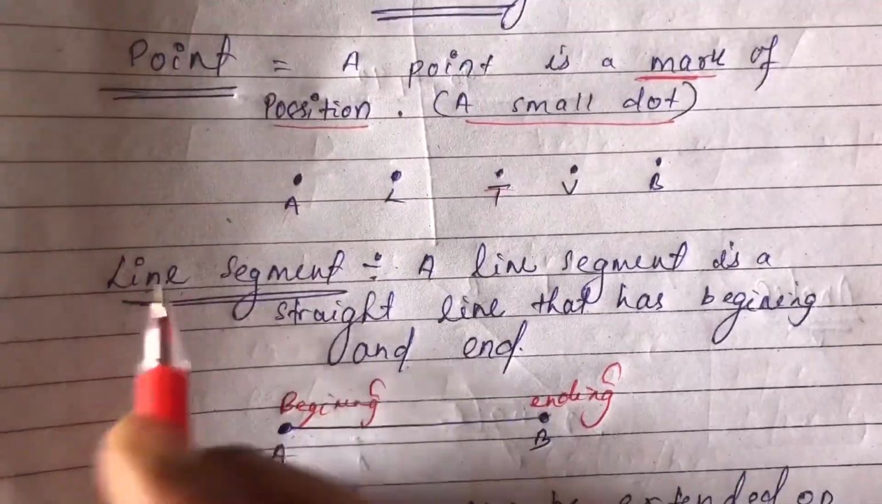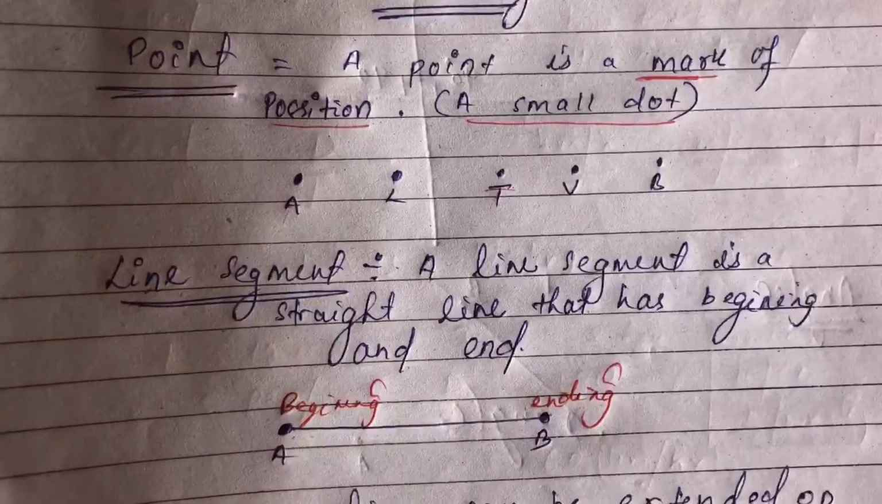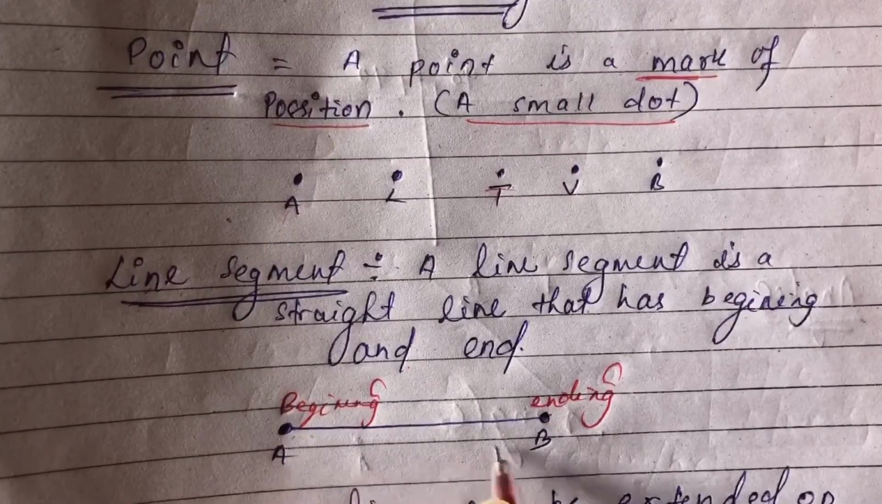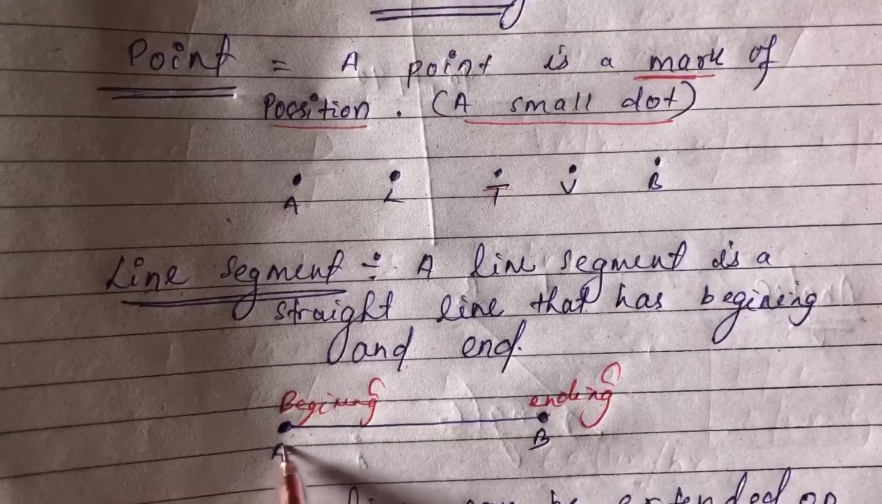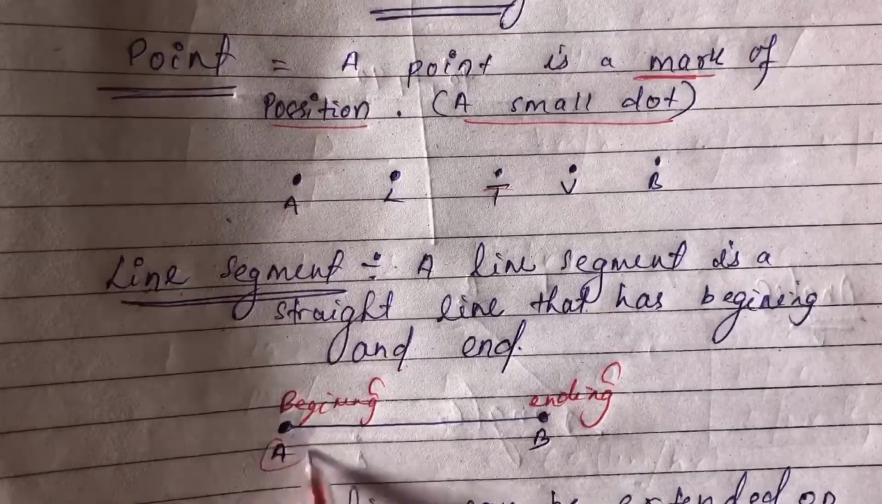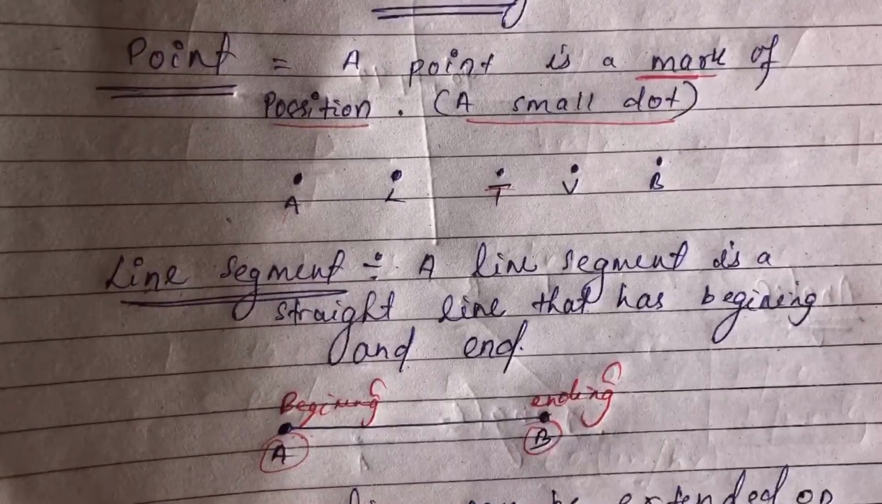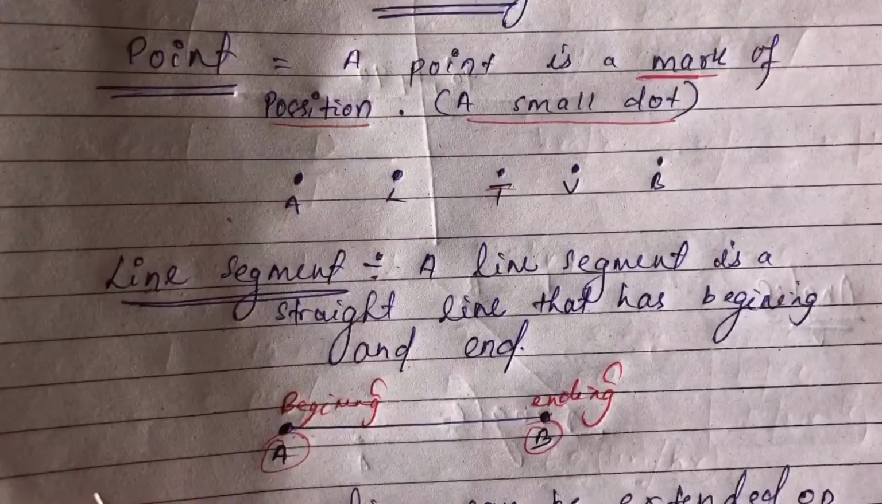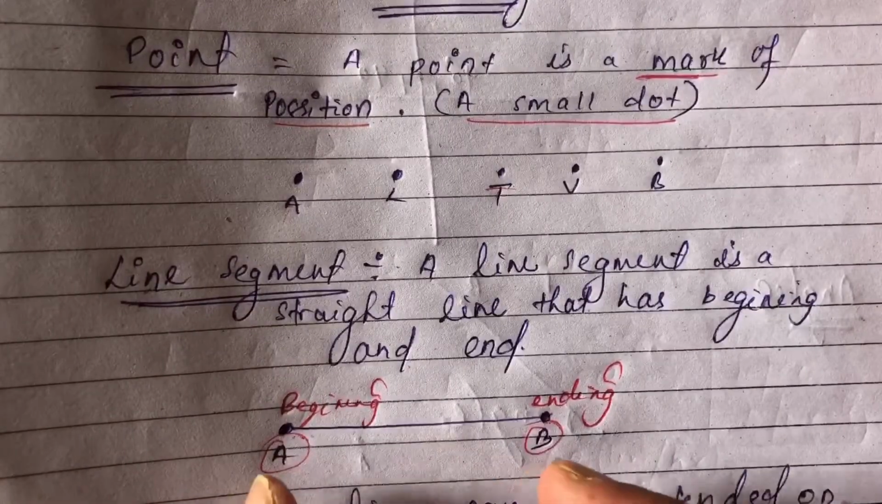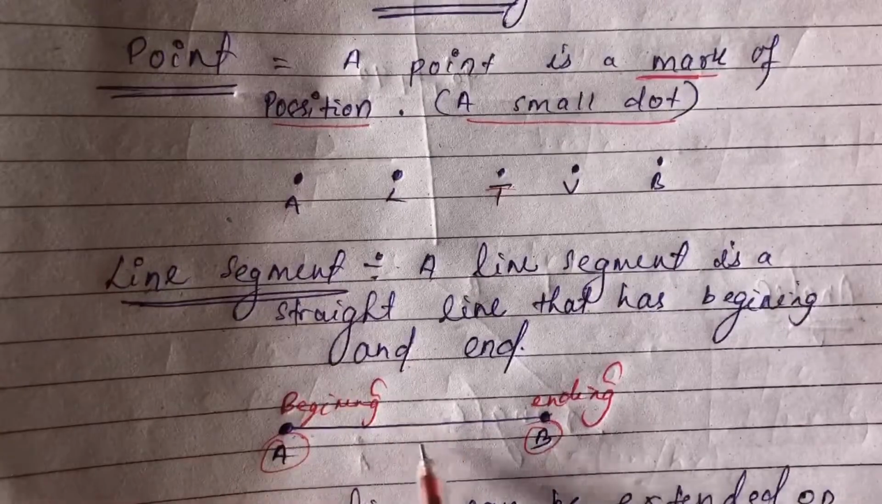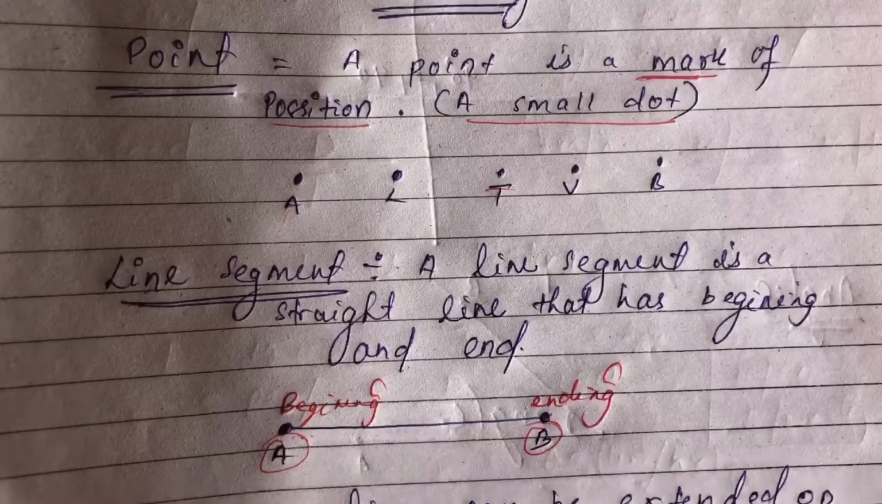So a line segment has a beginning point and an ending point, and I have written the names here, A and B. A is the beginning point and B is the ending point. So the line segment can be measured by putting the ruler here, and we can measure how many centimeters this line is, isn't it?